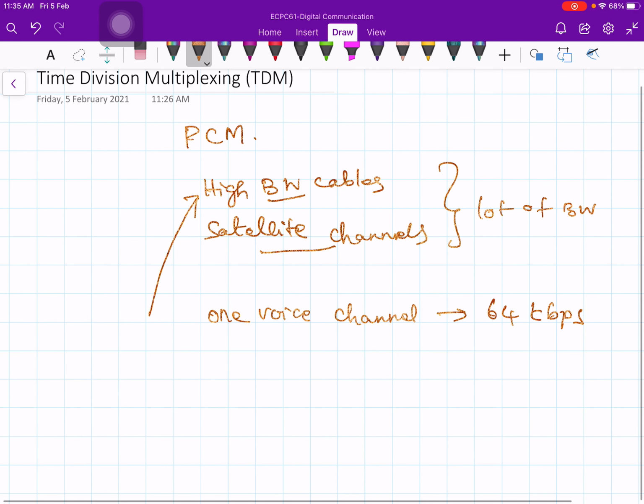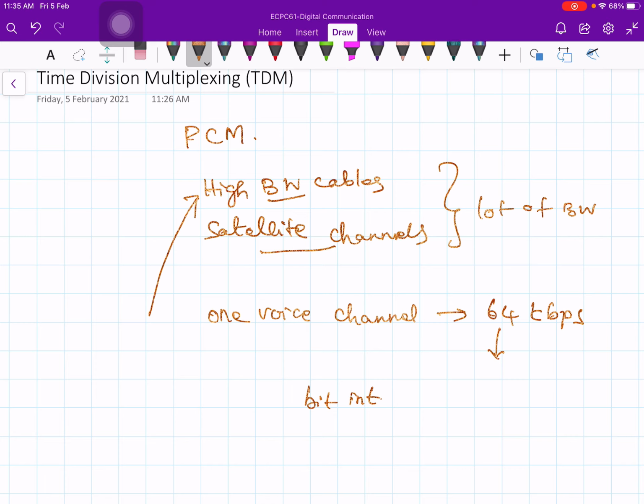So instead of sending only one voice channel, you can combine many voice channels. We use something called time division multiplexing, which is essentially a form of bit interleaving. We are not going to use the resource continuously.